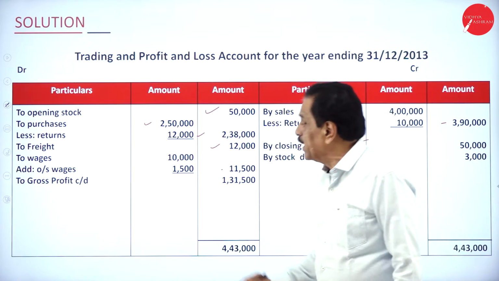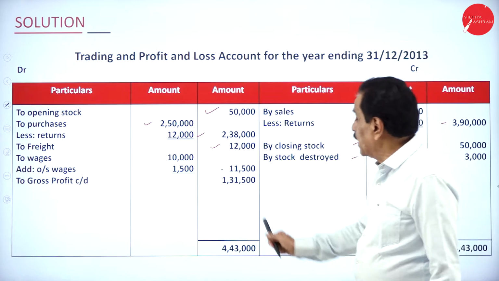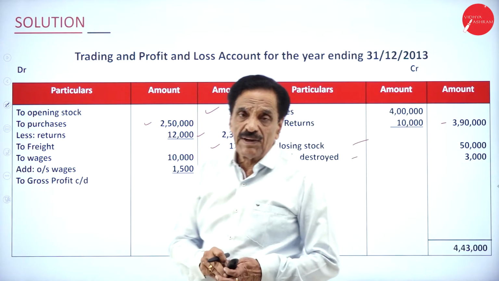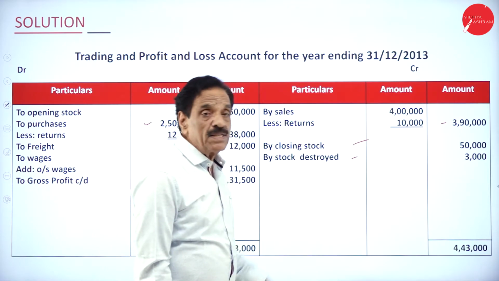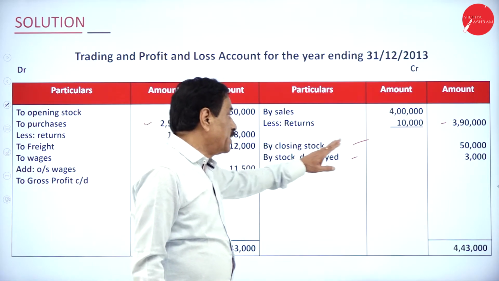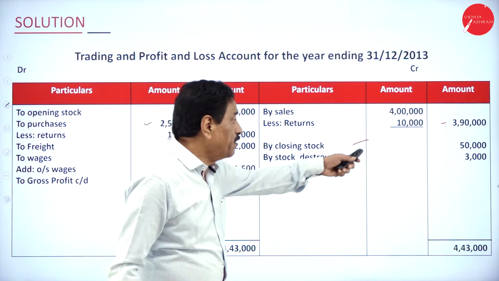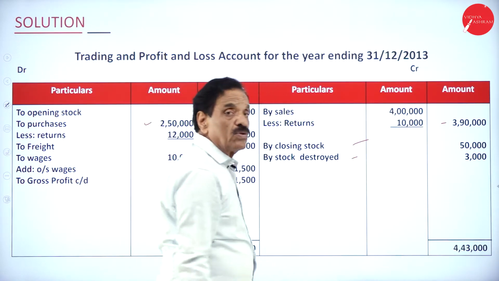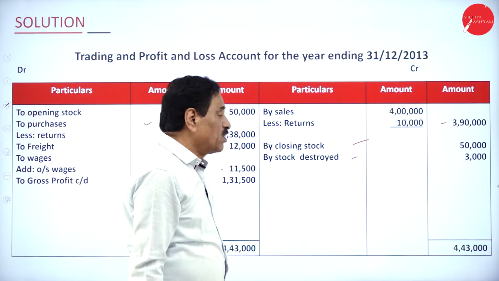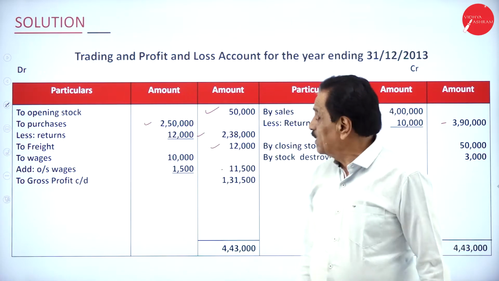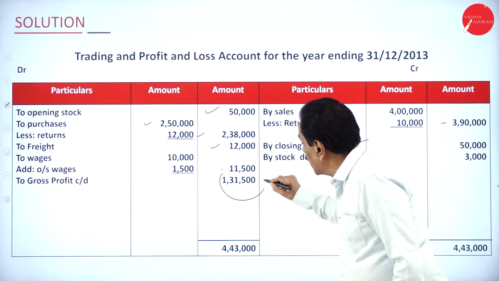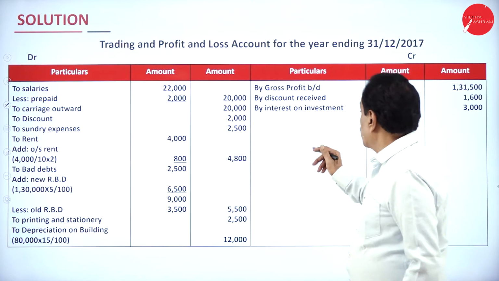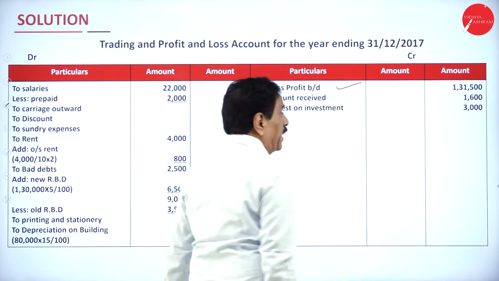How much wages paid? 10,000. Add outstanding still payable 1,500. It becomes 11,500. We made a sale of rupees 4 lakh. Out of that return is 10,000. What's the actual figure that comes? 3,90,000. Closing stock, unsold stock is 50,000. Stock destroyed is 3,000. Your gross profit arrived at 1,31,500. Then the gross profit has been brought down from the trading account.